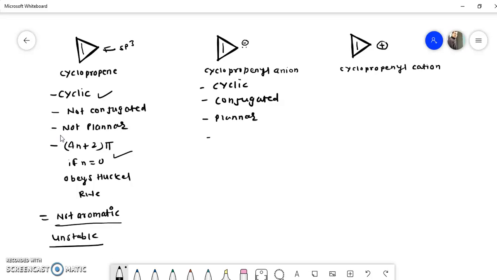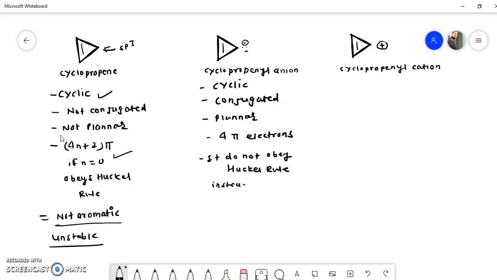But now count the number of pi electrons. So 2 pi electrons from this bond and 2 pi electrons from this anion. So there are 4 pi electrons. So 4 pi electrons means it does not obey the Huckel rule.